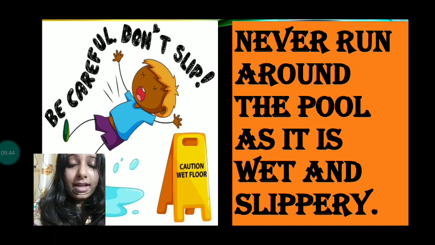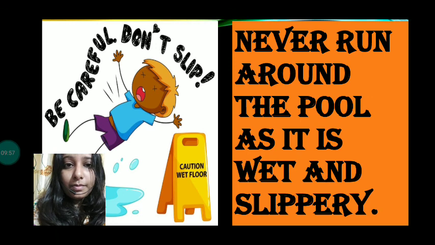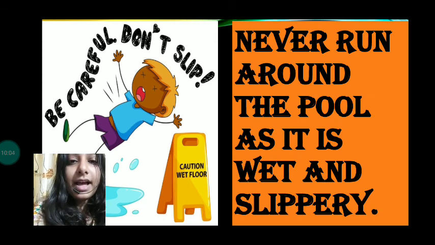That makes the area more wet and it becomes slippery. So when we run around the swimming pool, we may slip and fall down. So we should never run around the swimming pool, because it is wet and slippery, and we can fall down and have a severe injury. So we should never do that.